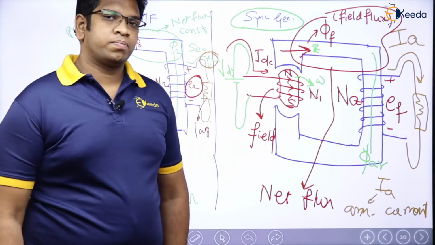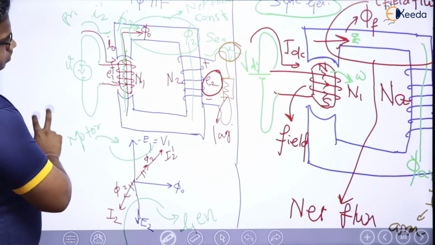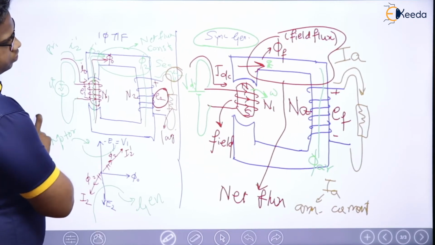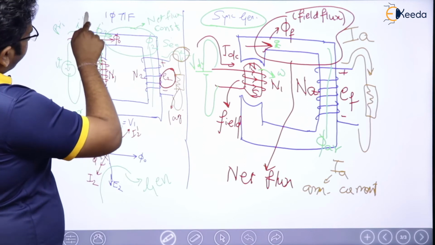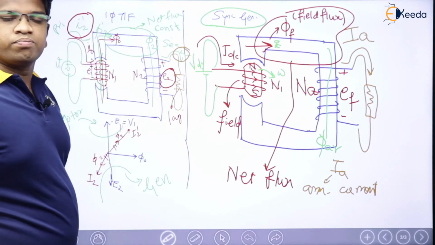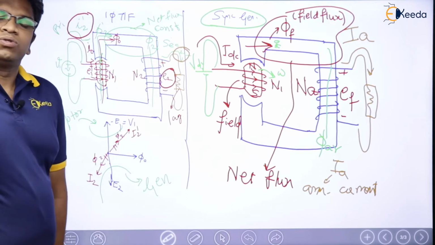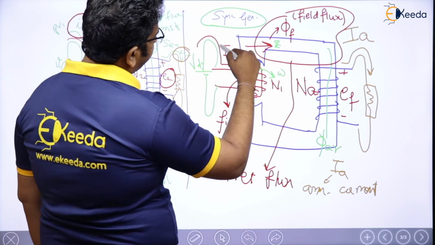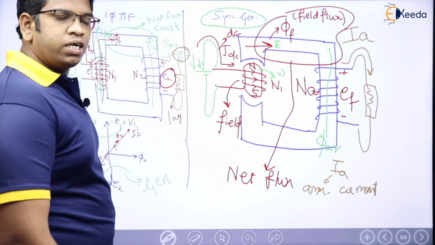Is there? No. Because in the case of the transformer, if you see, I had I2 dash. But now here, can I have that I2 dash? No. Why? Because this IDC which is there, it is DC. I hope you are understanding my point.